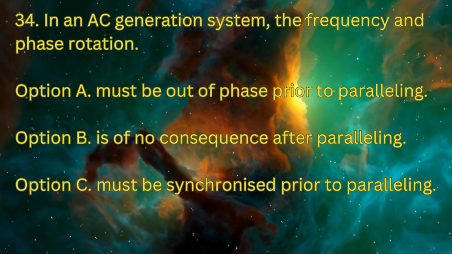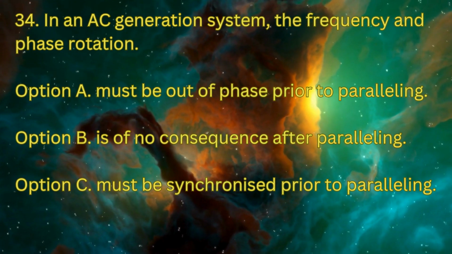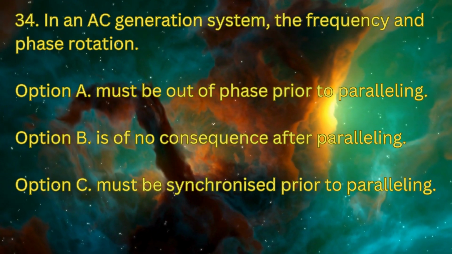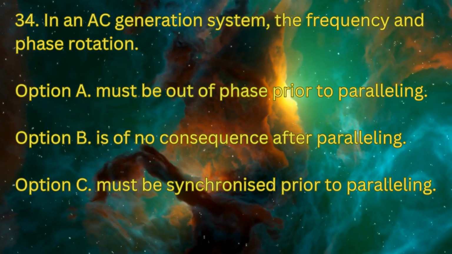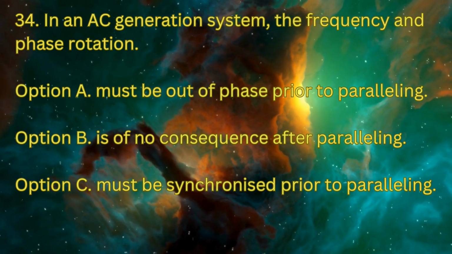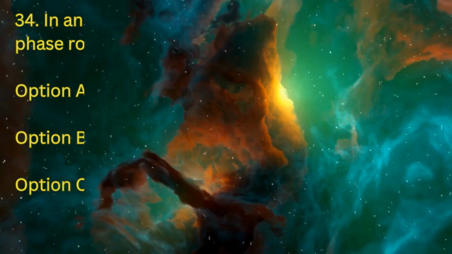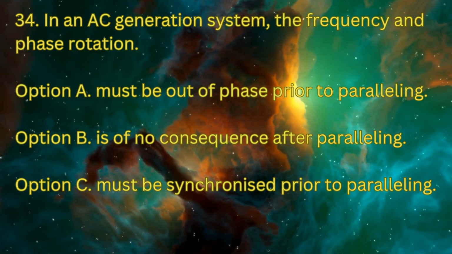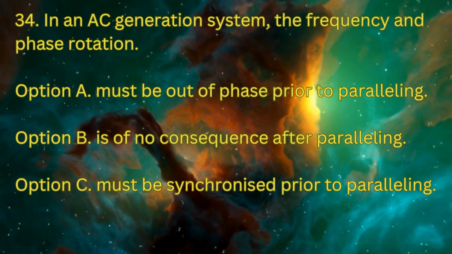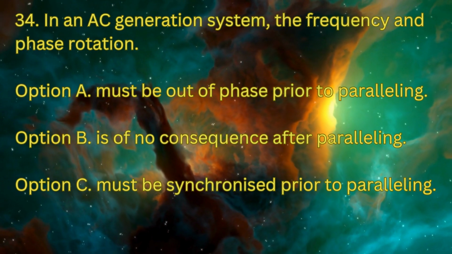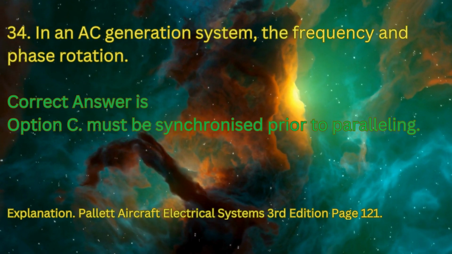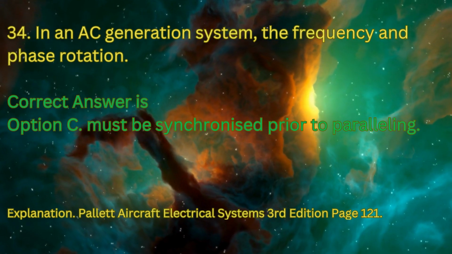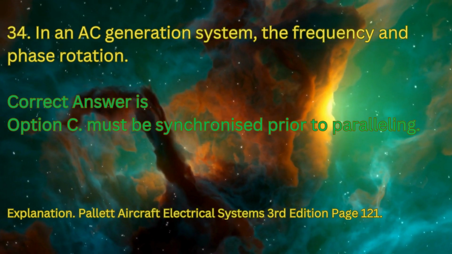Question 34. In an AC generation system, the frequency and phase rotation option A, must be out of phase prior to paralleling. Option B, is of no consequence after paralleling. Option C, must be synchronized prior to paralleling. Correct answer is option C, must be synchronized prior to paralleling.